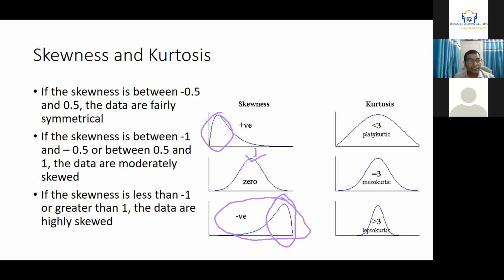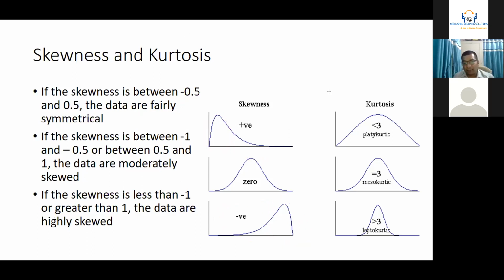Somebody was asking what should be the standard value of skewness and kurtosis, right? If your data is within minus 0.5 to 0.5, your data is fairly symmetrical and you can use this data for parametric analysis. If your skewness has this much variation, your data is moderately skewed and you can still perform parametric analysis, but it is not recommended with a smaller sample size. And if your data is skewed beyond this range, your data is highly skewed, and performing parametric analysis will not be a good idea here, right?